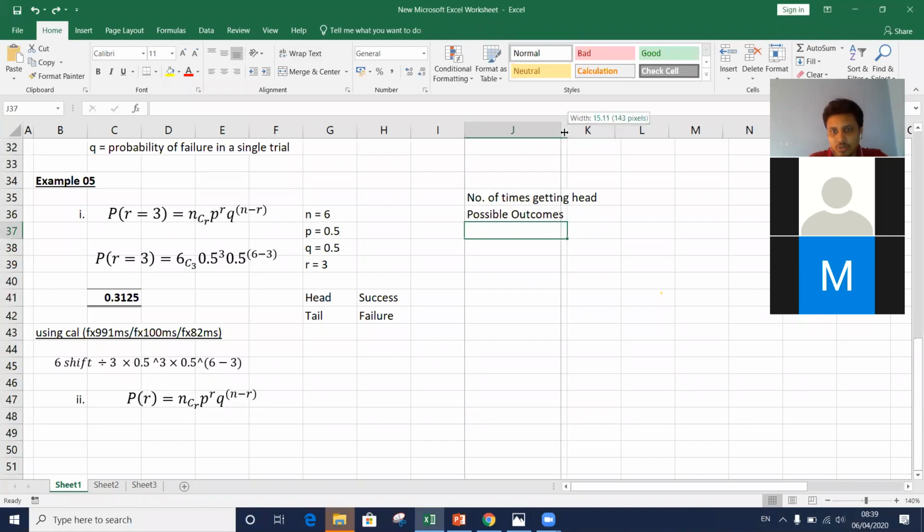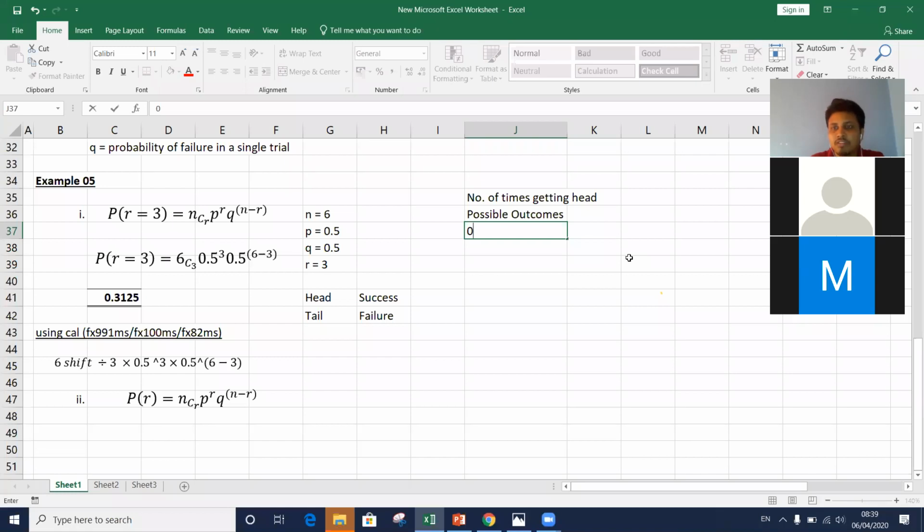We are going to toss a coin 6 times, and out of those 6 times we want to measure how many times we get heads. If we toss a coin 6 times, what are the possible ways of getting heads? We may not get heads even once, that is 0 times.